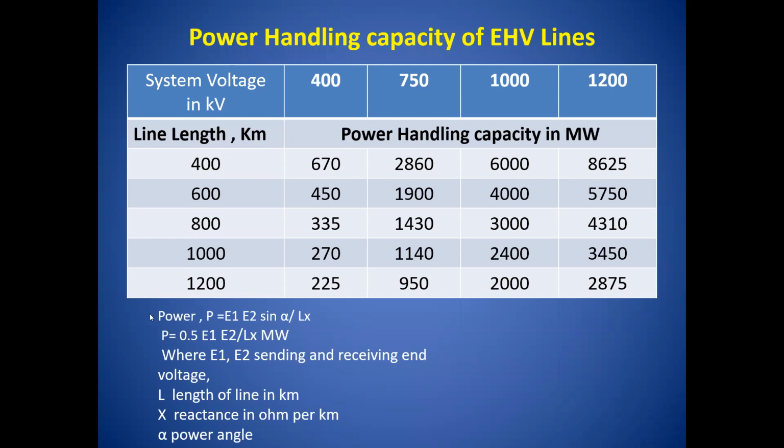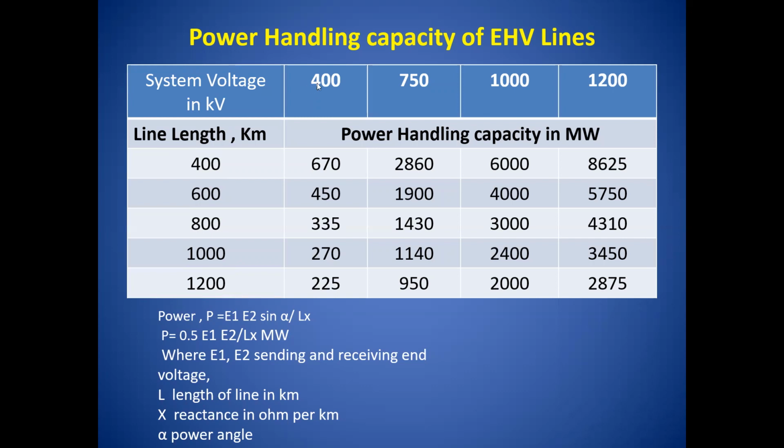So this table shows the system voltage: 400 kV EHV transmission line, 750 kV, 1000 kV, and 1200 kV transmission line, where column-wise it is 400 kilometers, 600, 800, 1000 and 1200 kilometers, and this much is the power handling capacity in megawatts.